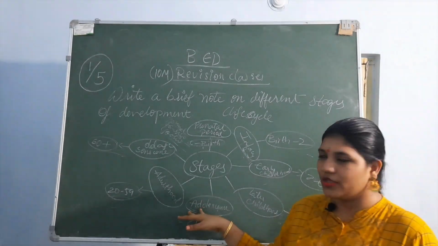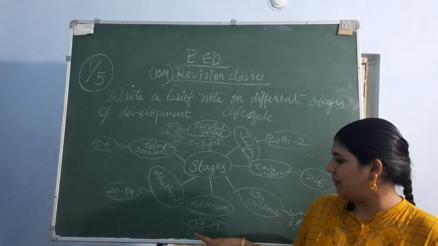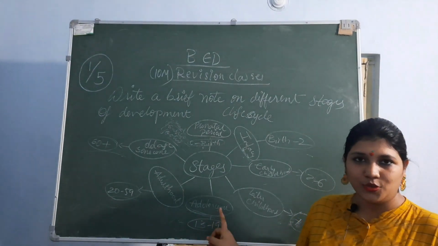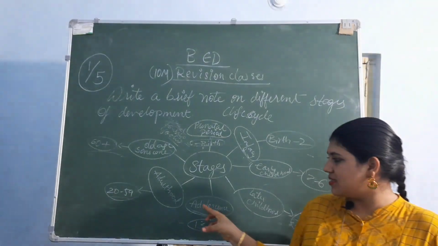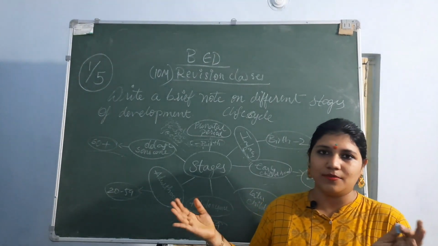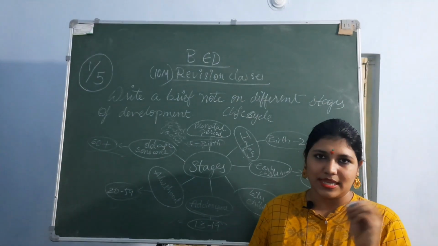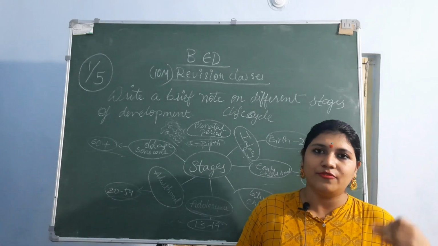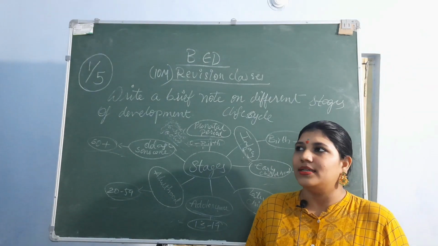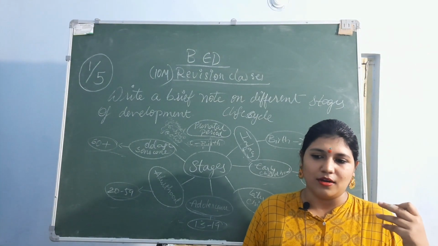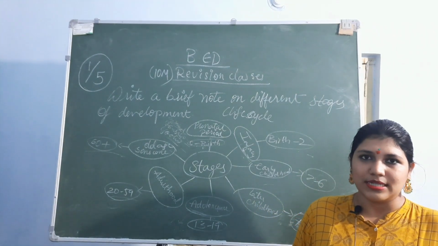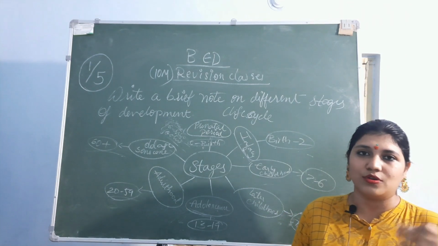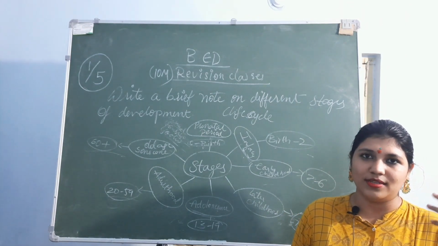Then they enter the age of adolescence, from the age group of 13 to 19, that is from the onset of puberty to the period of adulthood. Here they observe several physical changes, and this is the period recognized for sexual maturation in girls and all. It is also associated with psychological changes.